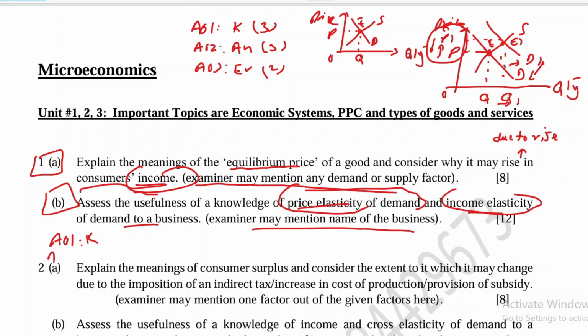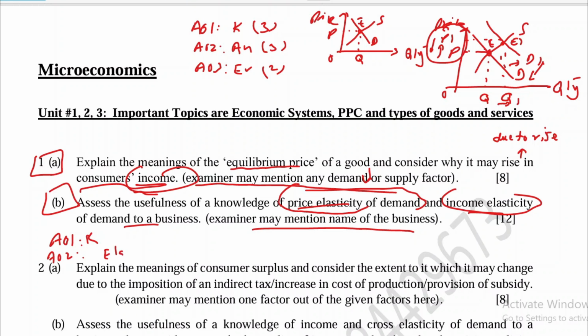For analysis, that is assessment objective 2, you will explain how price elasticity of demand helps the businessman to increase their revenue. Definitely every business wants to maximize revenue and profit, so price elasticity of demand guides them whether to increase the price or decrease the price. So it depends on whether the demand is elastic or inelastic.